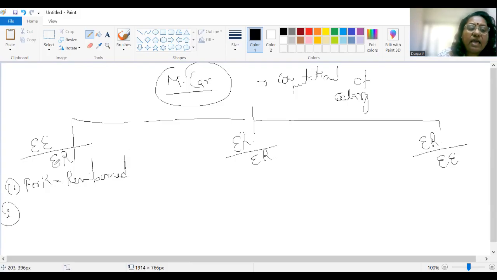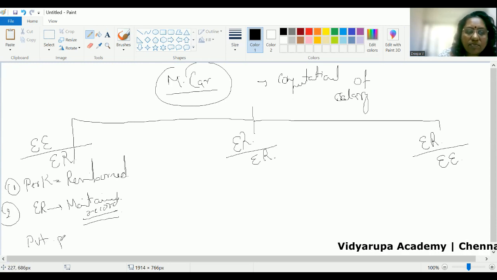Second case is where the car is used partly for private, partly for official purpose. So the employer is having the responsibility to maintain records. And that portion of the perquisite, which is reimbursed for private use, will be taxed.